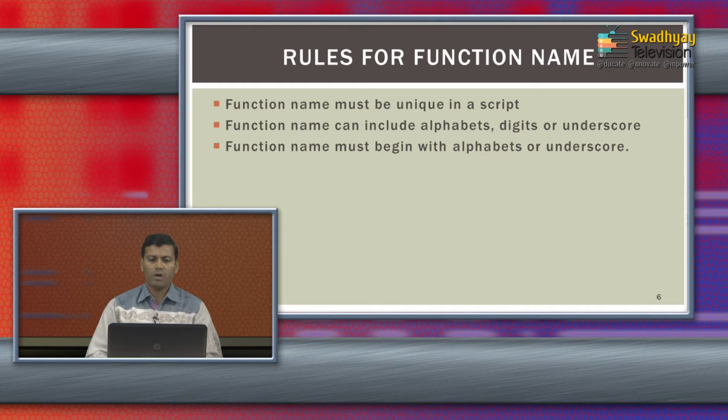A function name can include alphabets, A to Z, capital or small, digits, 0 to 9, or underscore, in any combination, but the function name must begin with either an alphabet or an underscore, and then you can use digits or any combination of alphabets and underscores.